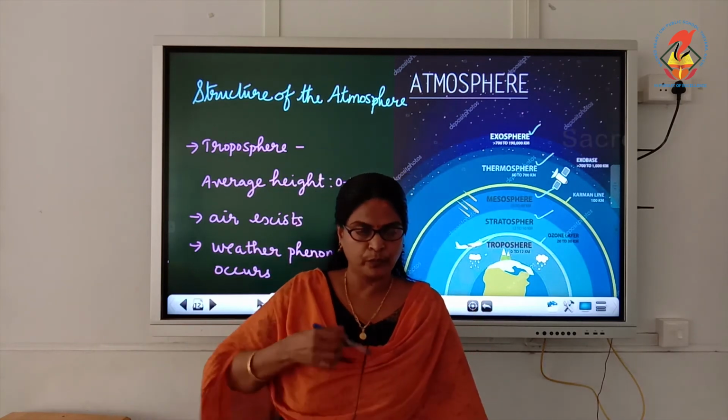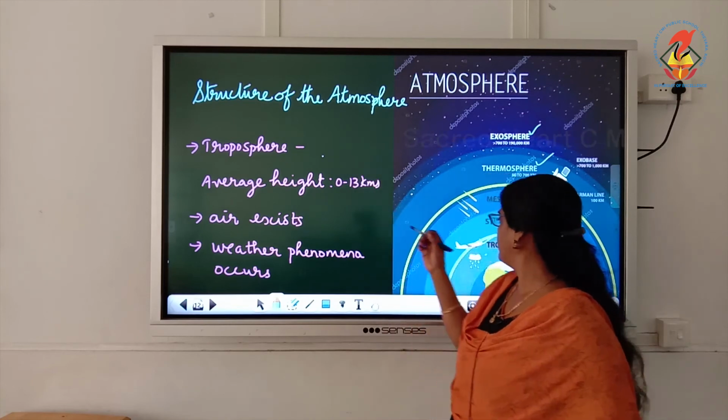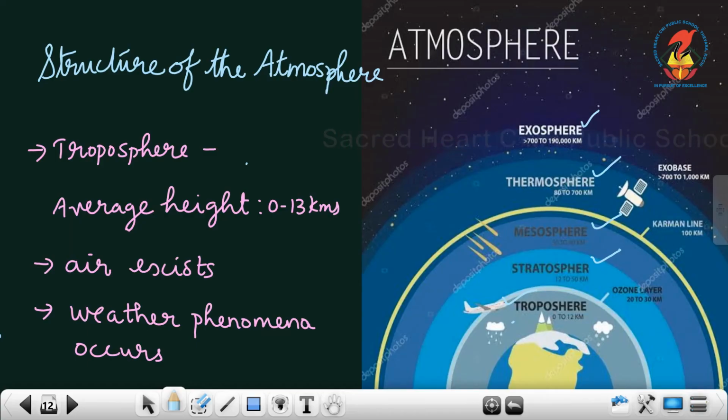What is troposphere? Here you can see troposphere. The average height of troposphere is 0 to 13 kilometers. It extends up to a height of 0 to 13 kilometers. In this layer, the air we breathe exists.